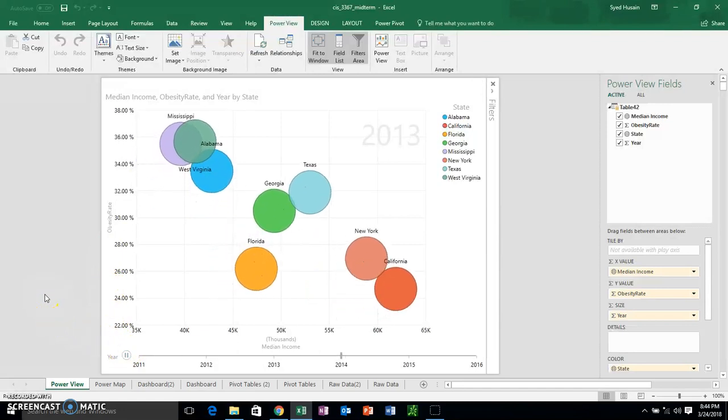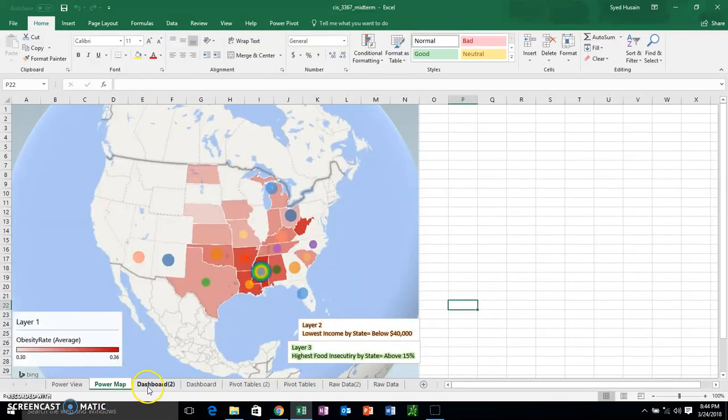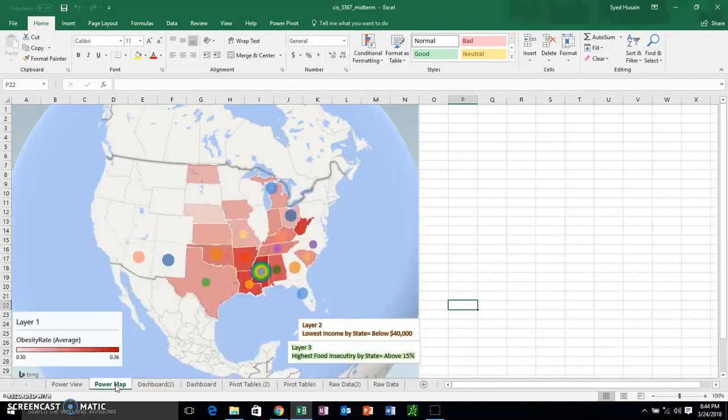As you see, as California's income increases, their obesity stays low. In contrast, Mississippi's obesity stays high when income remains low. So it kind of gave some strong evidence. So this awesome tool, along with my map and my dashboards, gives some strong evidence that median income does affect obesity rates. In the US, foods that are cheap are often unhealthy, and we should be doing something about that. Who knew Alabama, Mississippi, and West Virginia had high obesity rates while having really low income?